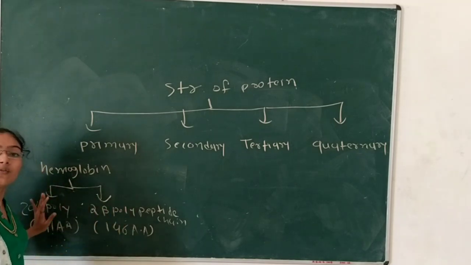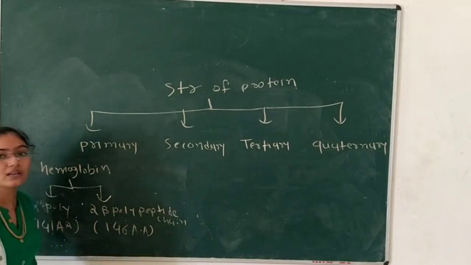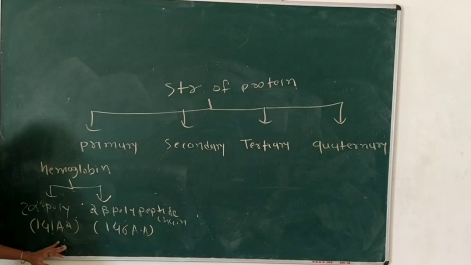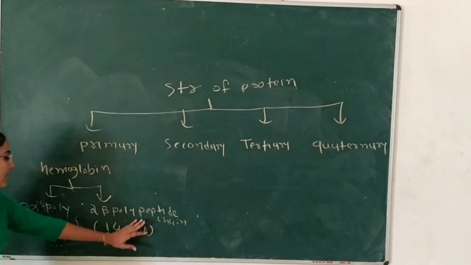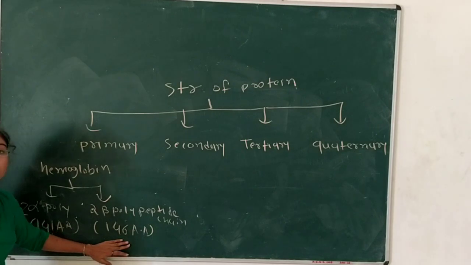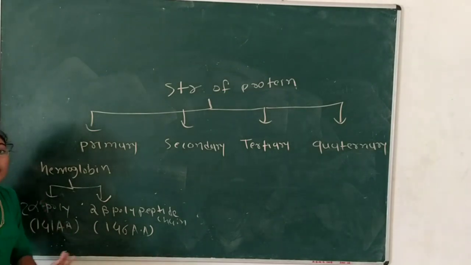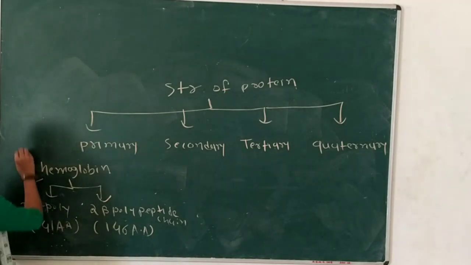Two alpha polypeptide chains and two beta polypeptide chains. The alpha polypeptide chain has a long sequence of amino acids, and the beta chain has a 146 amino acid long chain. In some cases, under some stress conditions, the structure changes.